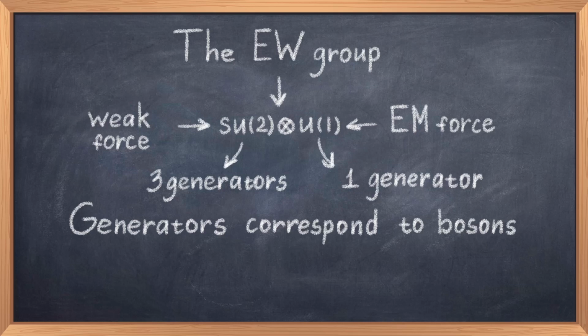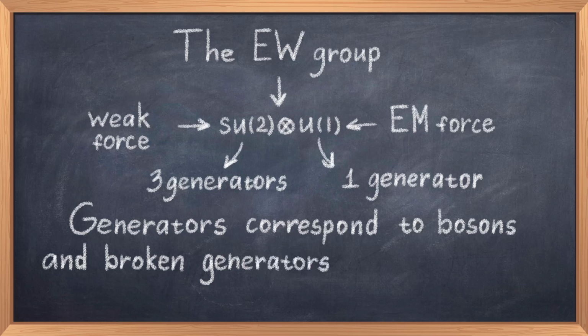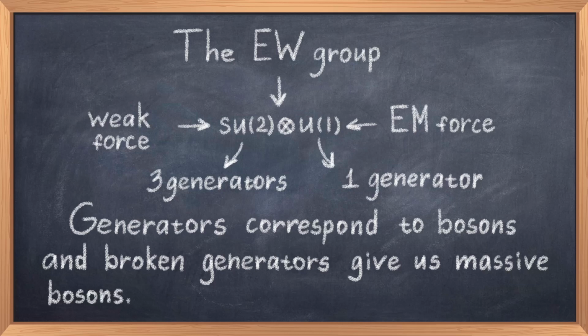When we talk about symmetry breaking, in the case of the Higgs mechanism, we are talking about the breaking of the generators of the SU2 symmetry group. Because it has 3 generators and they all get broken by the Higgs mechanism, then we get 3 massive weak bosons. Thus a broken generator means a massive boson, and since the U1 group remains unbroken, then the photon stays massless. Now let us look at the math of the situation.